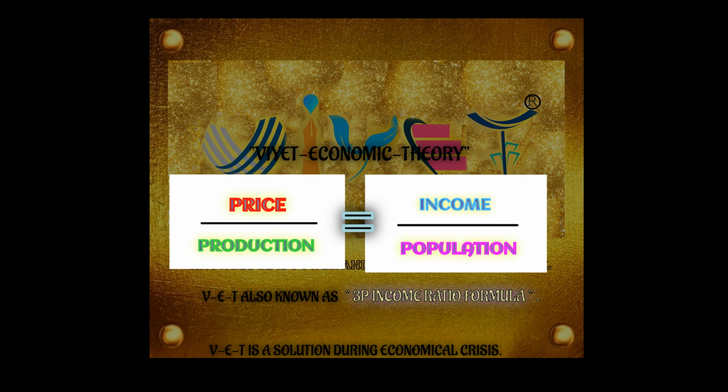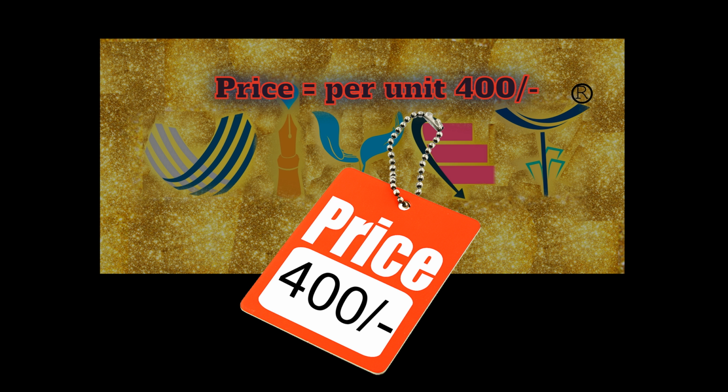So this is the amazing solution I bring for the world and every leader who is confused about how we can solve the economic crisis. It is a theory, the Viet economic theory, also called the 3P income ratio formula. The 3Ps will be the very important factor here, which will define your basic income during the financial crisis. So how can the government of any country fix the income per person based on these 3Ps? The 3Ps are price, production, and population.